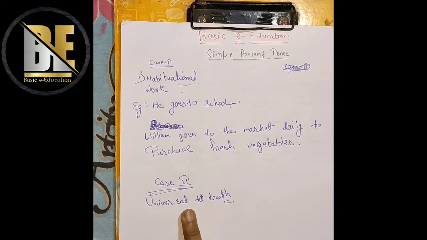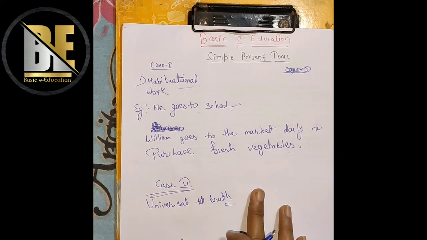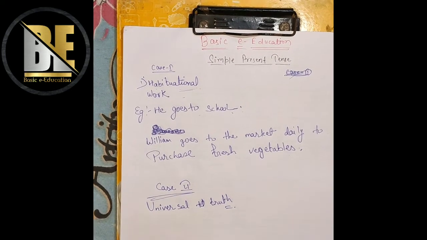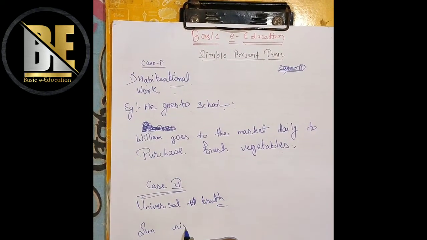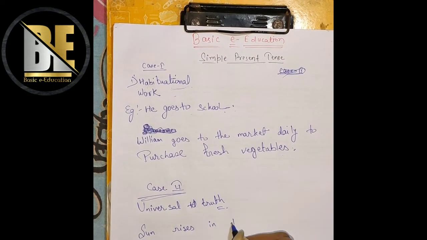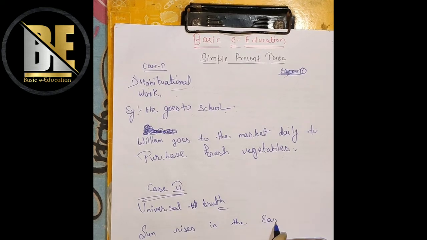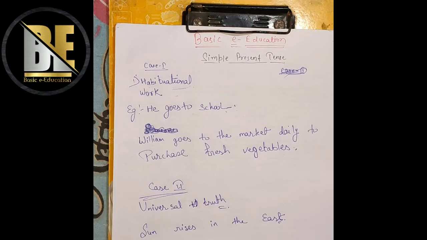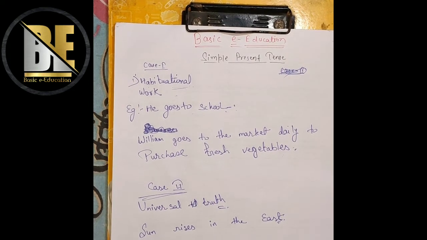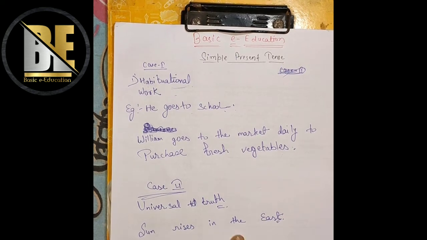Universal truth means the truth that can never be changed. Nobody can change it. Like the sun rises in the east. This sentence can never be changed. Neither today, nor tomorrow, nor after 1 year. Till the earth exists, this sentence will exist.